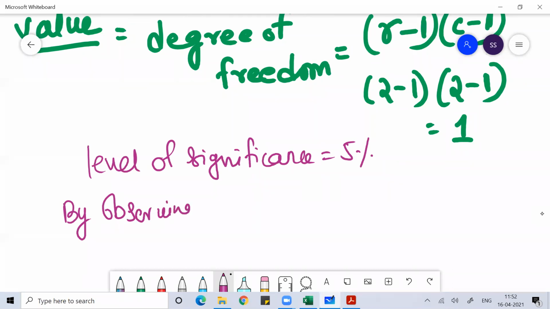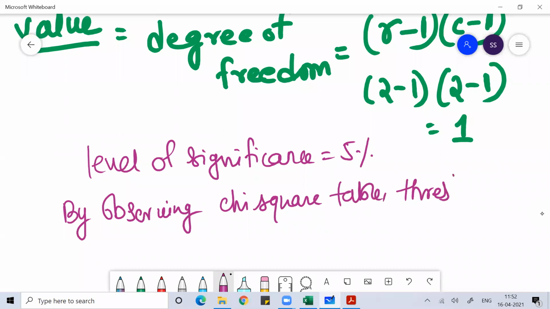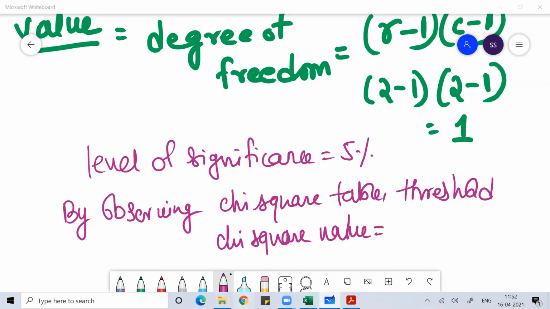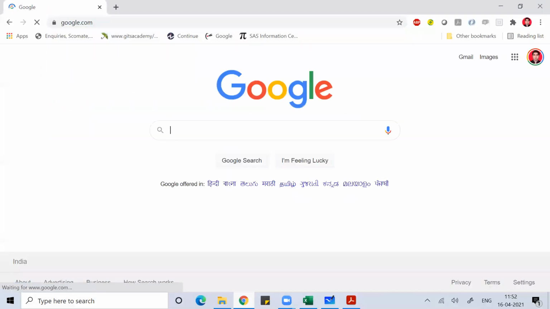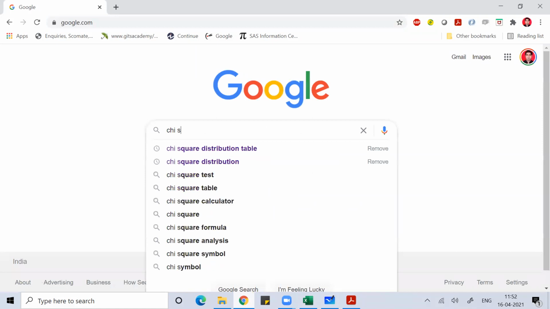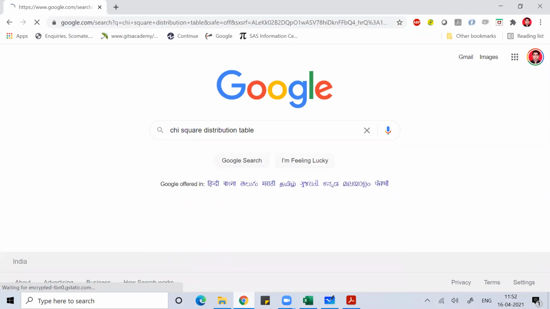By observing the chi-square table, the threshold chi-square value you will get is equal to how much?